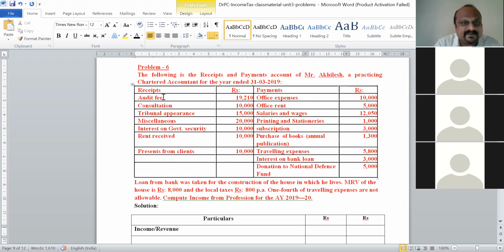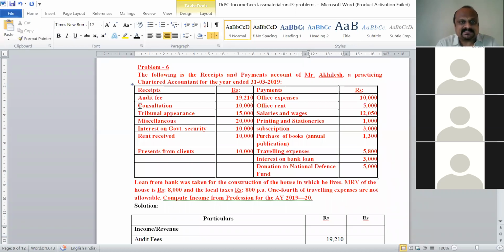He has received audit fees of 19,210 rupees. Since he is a practicing chartered accountant, whenever he goes for auditing of the banks or companies, he is going to receive some fees. So this is an allowable receipt for his profession. Audit fees received are 19,210, so this is a permissible receipt or income.